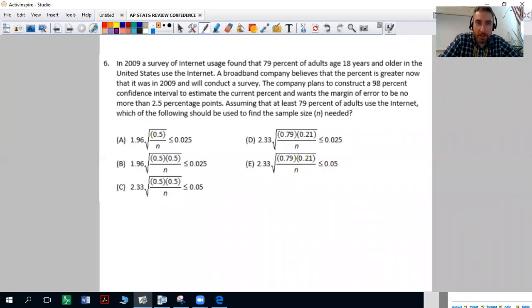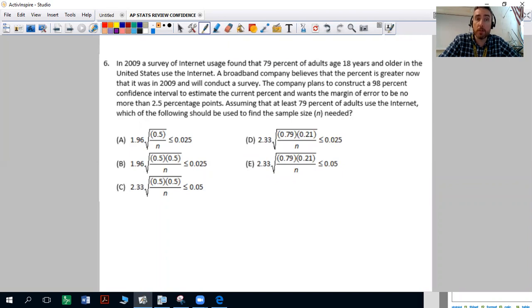Question 6. In 2009, a survey of internet usage found that 79% of adults age 18 years or older in the United States use the internet. A broadband company believes that the percent is greater now than it was in 2009 and will conduct a survey. The company plans to construct a 98% confidence interval to estimate the current percent and wants the margin of error